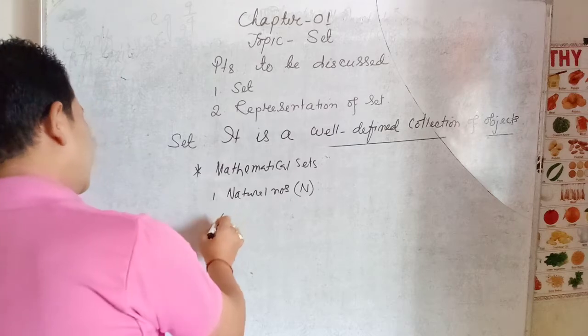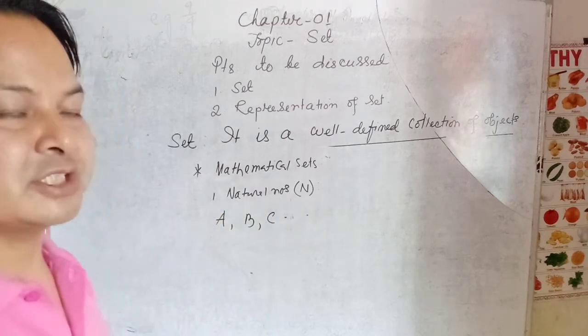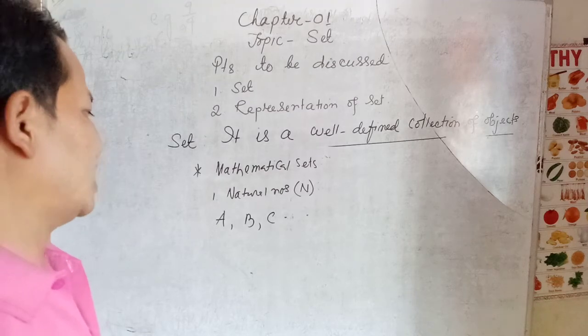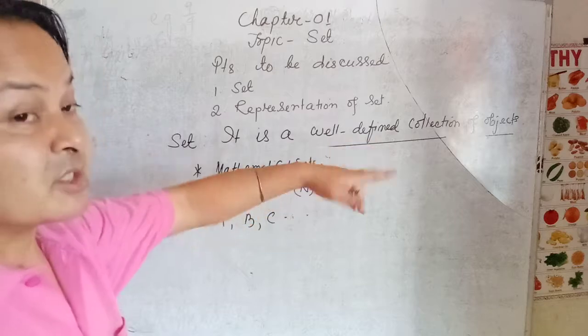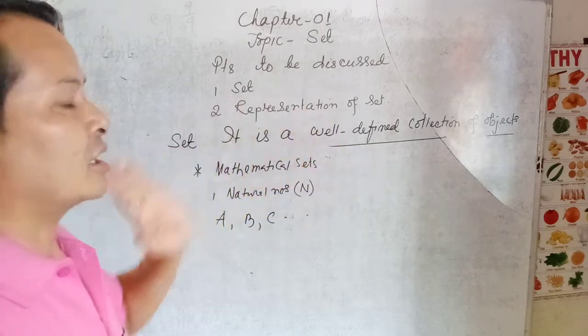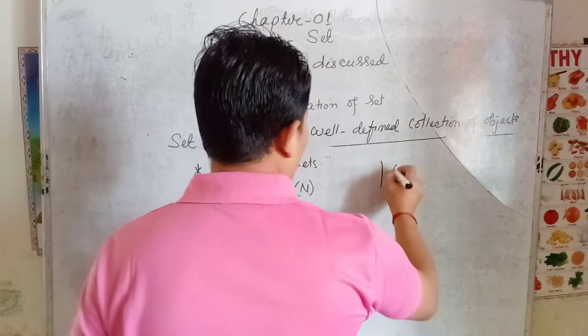For example, A is a set, B is a set, C is a set, like this. Okay, sets are denoted by capital letters. And the second one is the objects in the set. The objects in a set are called elements or members of the set.